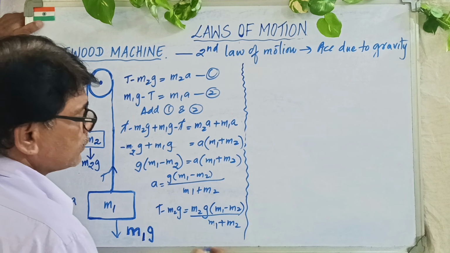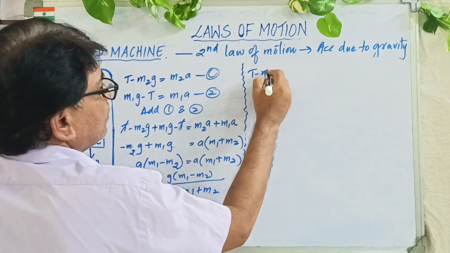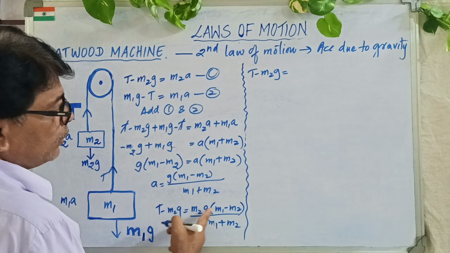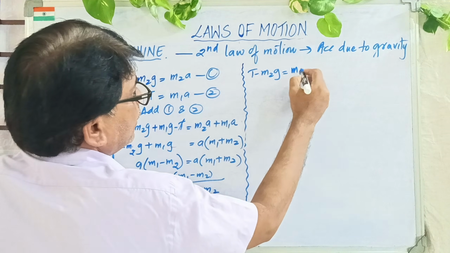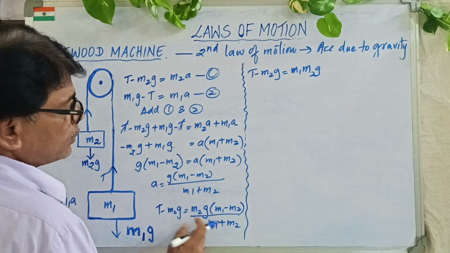Okay, done. Now let me write down the same equation here. T minus M2G is equal to M2G into M1, which is M1 M2G.